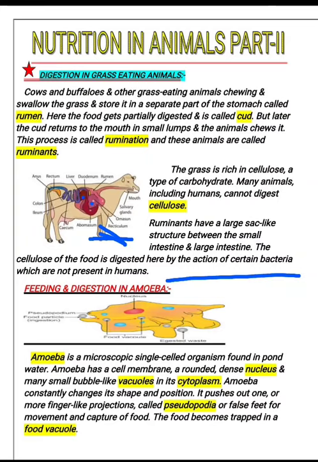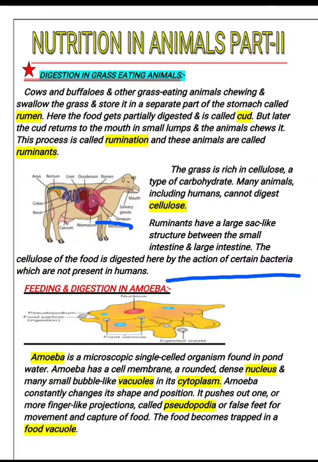This one is reticulum. Okay, so reticulum is the second stomach of a ruminant, having a honeycomb-like structure and receiving food from the rumen. This one is the first stomach, and the reticulum is the second stomach of the ruminant. Okay, then passing into the omasum. Okay, here you can see omasum.